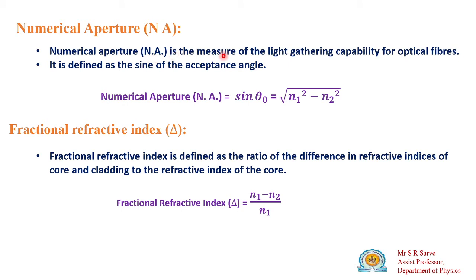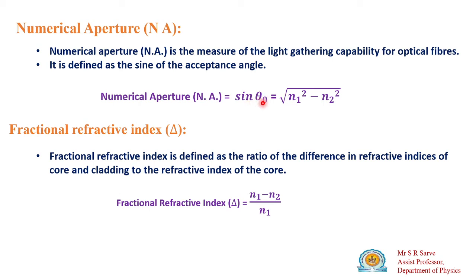Numerical aperture measures the light gathering capacity of the optical fiber, meaning how much light that optical fiber can gather. It is given in terms of the sine of the acceptance angle. It is a numerical term, and its value is constant.